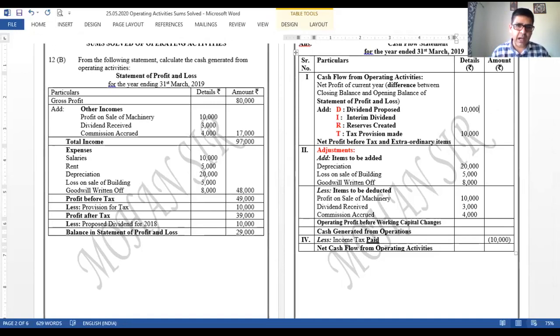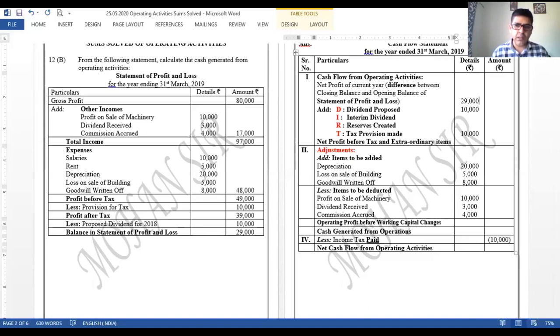And finally, I can see that the balance in the statement of P&L is 29,000. So when the statement of P&L is given, we need not find the difference. If the balance sheet is given with the statement of P&L amount, then at that point of time, we have to take the difference. But because only the balance is given to us, we will be putting it over here on the top, 29,000, right? This is the balance we actually start with.